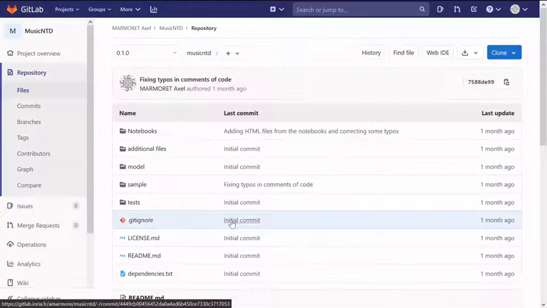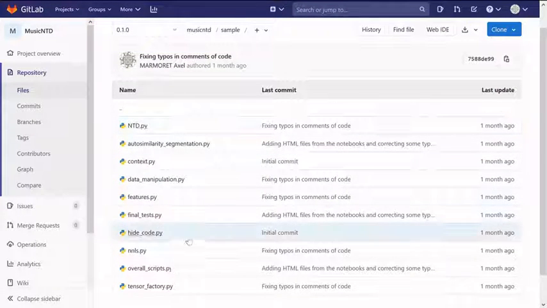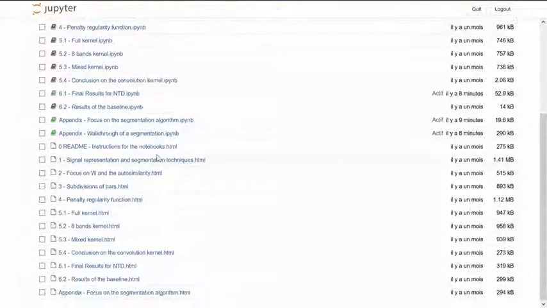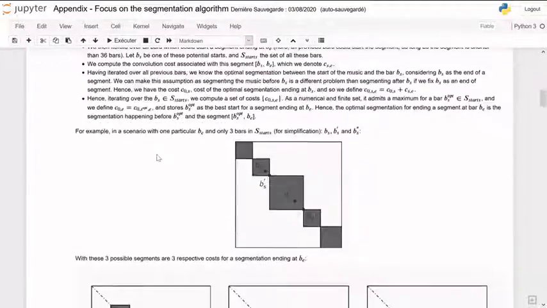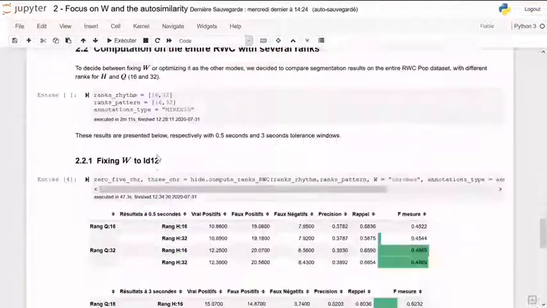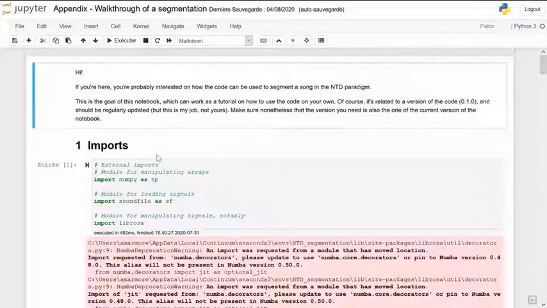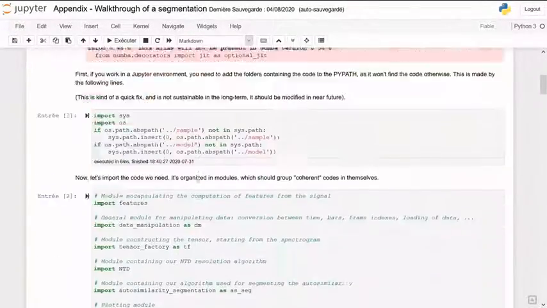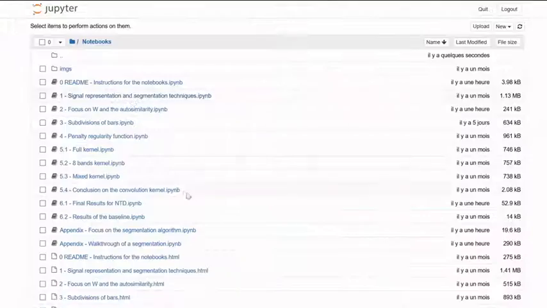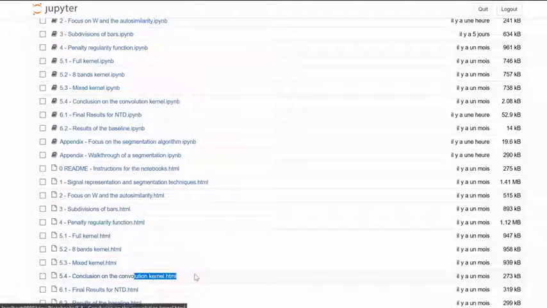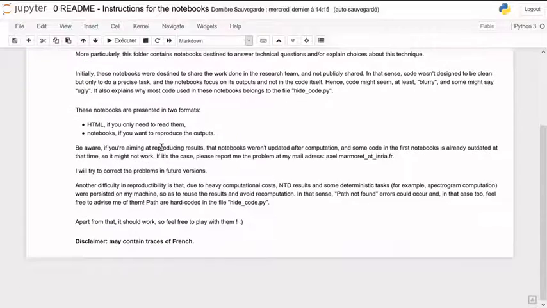to my GitLab. Feel free to navigate and explore it. In addition to the code itself, the folder contains Jupyter notebooks which detail the segmentation algorithm, some settings, all the experimental results, and a walkthrough of the decomposition and segmentation processes. They are available in executable format for reproduction and HTML format if you only want to see the results. See the paper for more information.